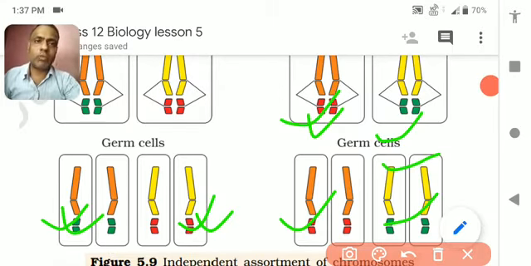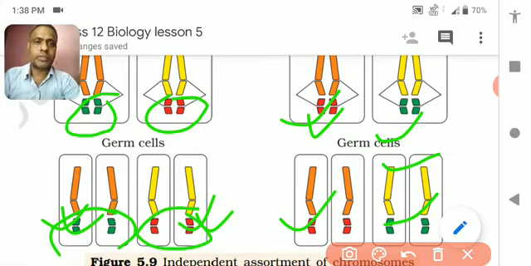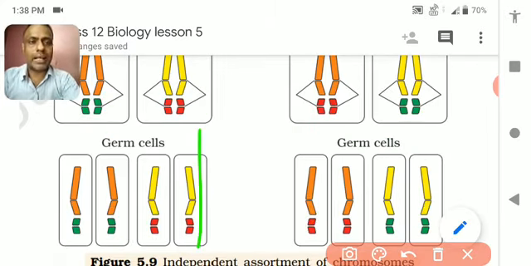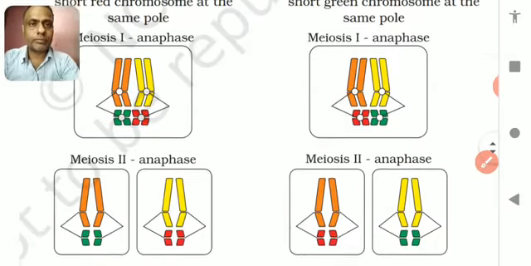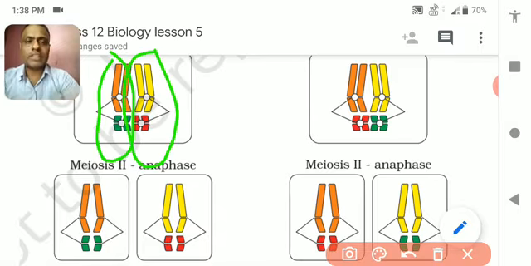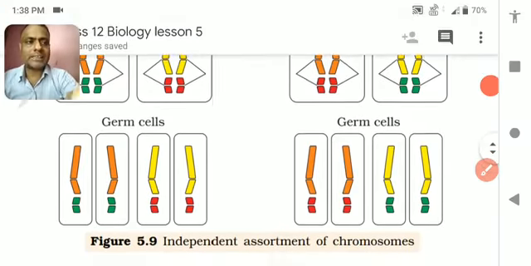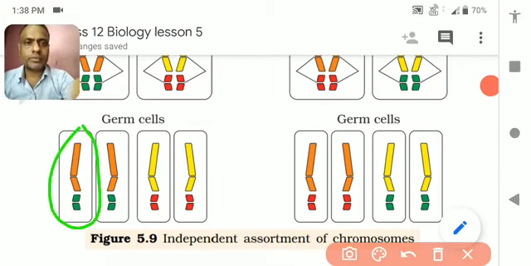But one more important thing you must remember is the color of the chromosomes. Here, orange is with green and yellow is with red. So the gametes contain orange and green separately, and yellow and red.